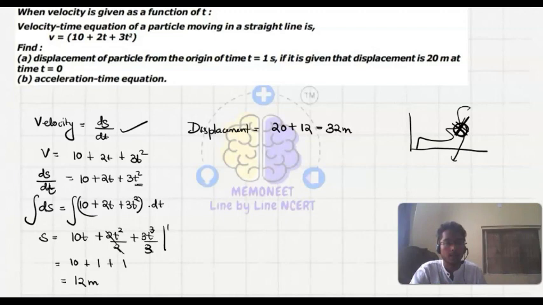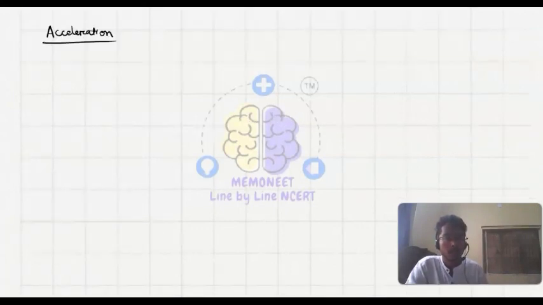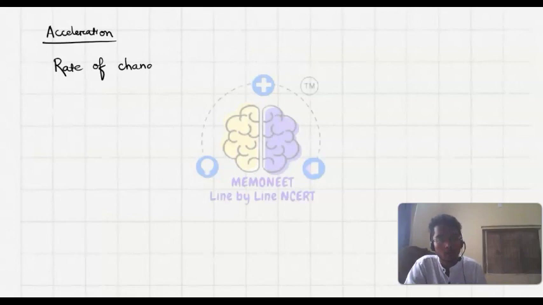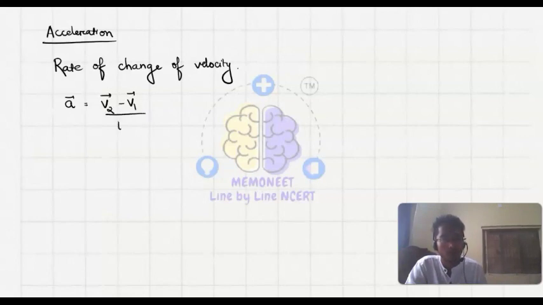And then acceleration versus time, this we will read. So what is acceleration? Acceleration is the rate of change of velocity. It means acceleration is equal to v2, let's say v2 is the final velocity, minus v1 upon t.